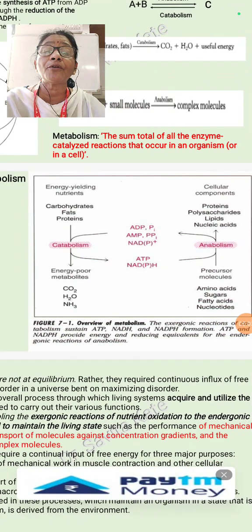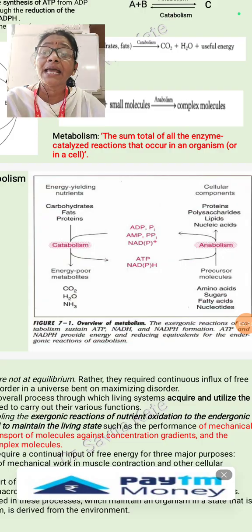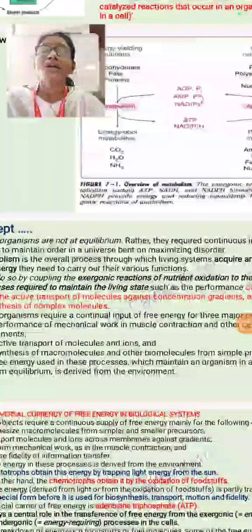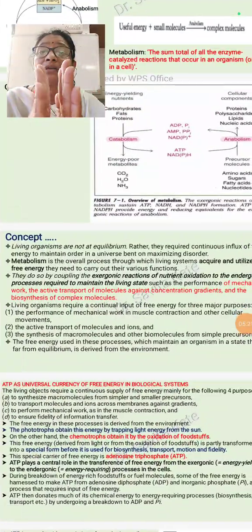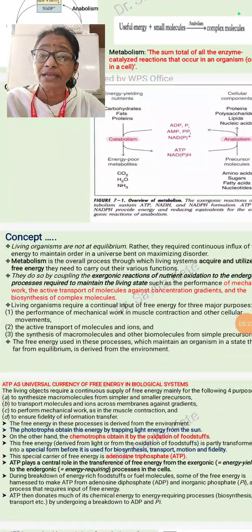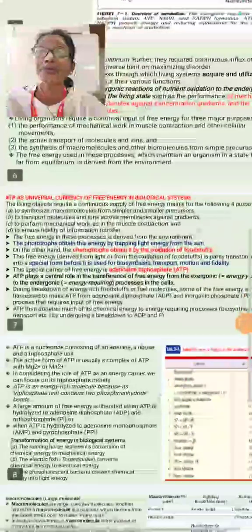And when a simpler product is converted into a complex one, that we refer to as a build-up pathway, a biosynthesis pathway, and for the biosynthesis energy is required. Is it clear? So this is in short about the metabolism. Metabolism is what? Enzymatic series of reaction, and basically they are of two types, catabolism and anabolism, that totally depends upon the energy requirement of the cell.